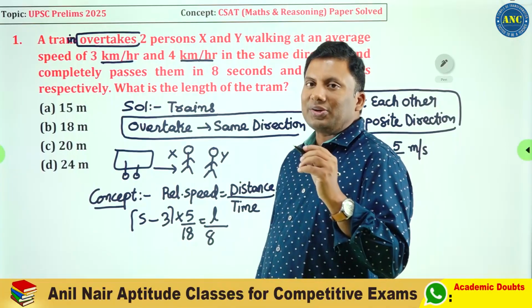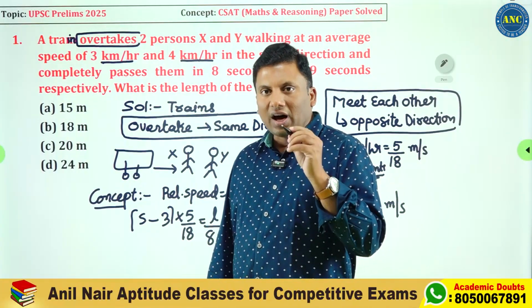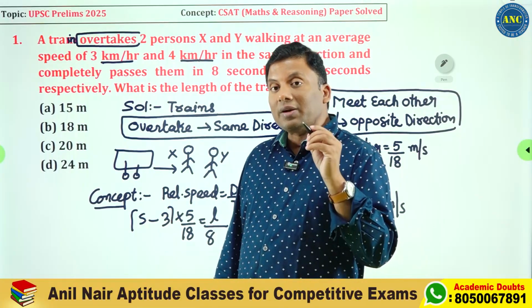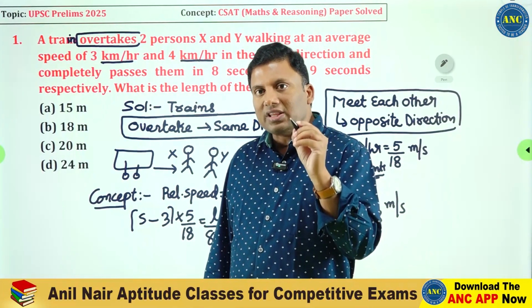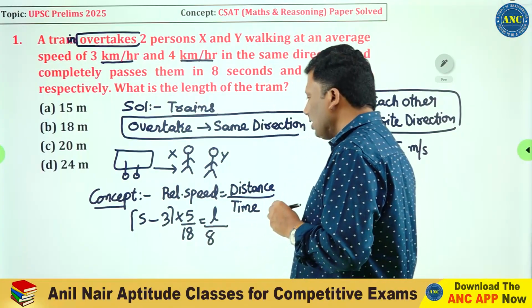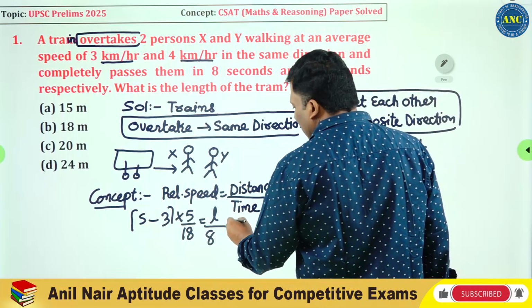Speed is equivalent to distance by time. Since the train is overtaking person X, they are moving in the same direction, and relative speed is subtraction. S minus 3 into 5 by 18 is L by 8.